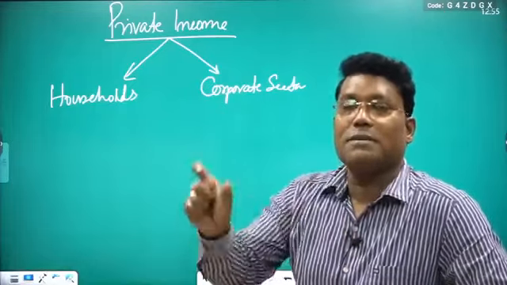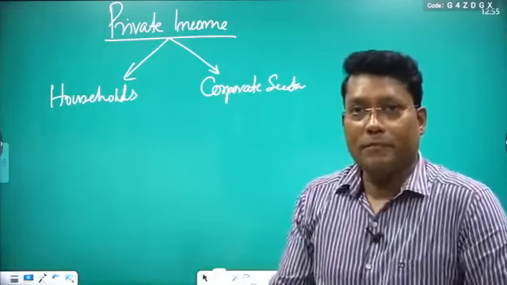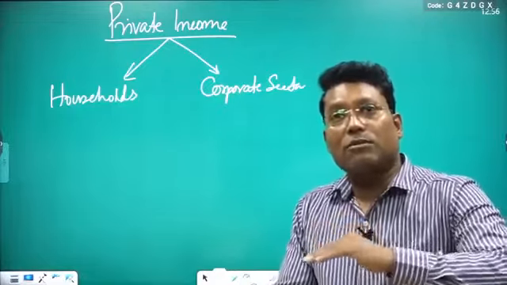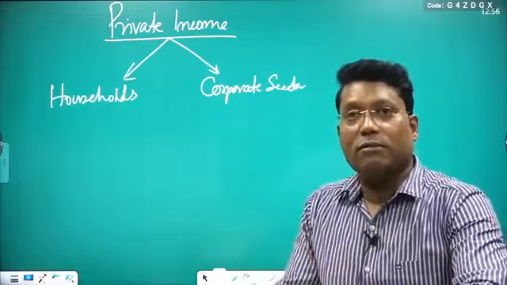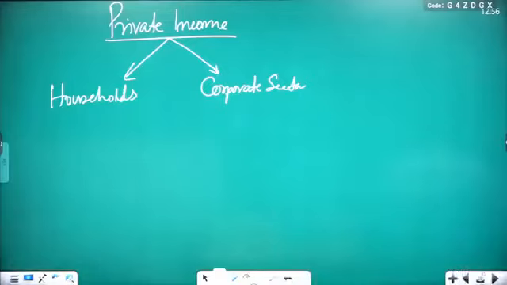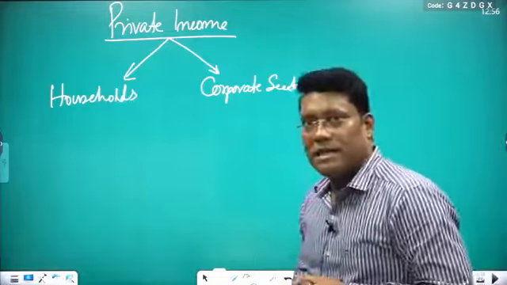Producers are termed as the corporate sector. Clear? So when you are saying private income, it includes income of the households plus income of the corporate sector. Clear to all?